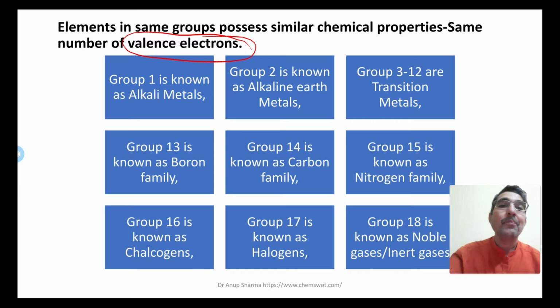Group 16 is known as chalcogens, and group 17 is known as halogens. So basically we will be using more of group 17, group 18, group 1 and group 2, and in between, transition metals also we use majorly.